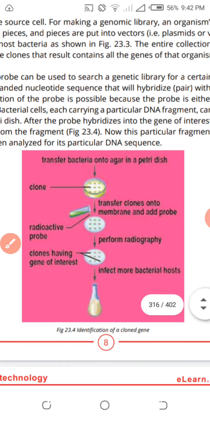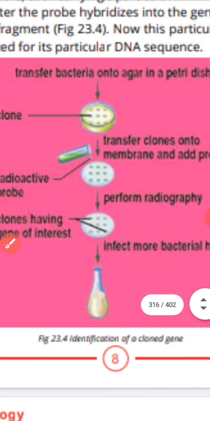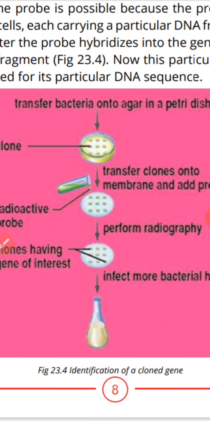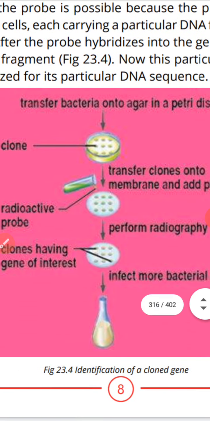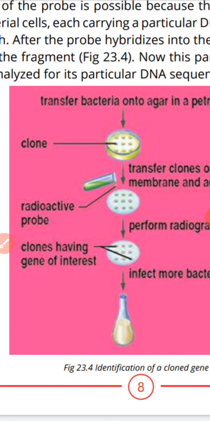I tell you once again, you use this apparatus. How will you use it? You use the bacterial plasmids. Once again I will tell you, many bacteria are used in the genome library. Genome library means that one individual's DNA is broken down into different parts, and then it is changed into the gene of interest. That means the most important genes of the human body, or all genes of the human body, are attached with the plasmid, and all those bacteria collectively will be called a genome library, because they consist of the DNA of one individual.